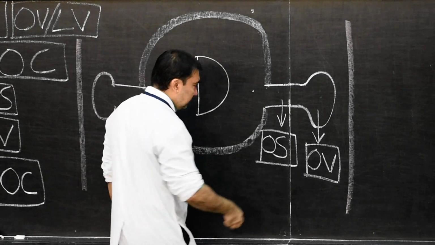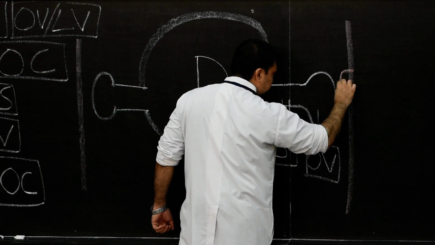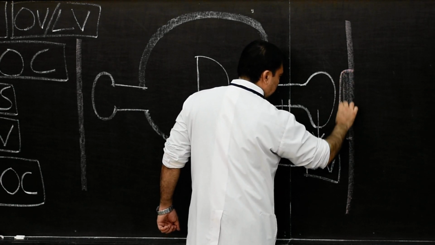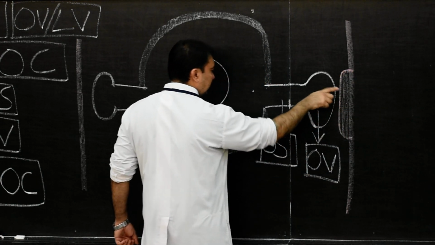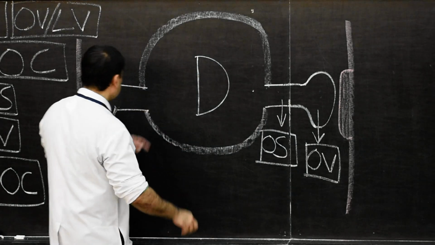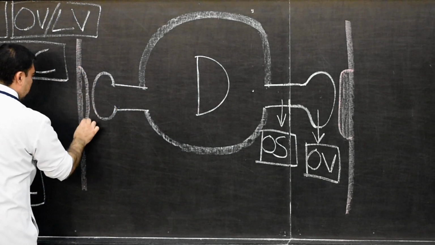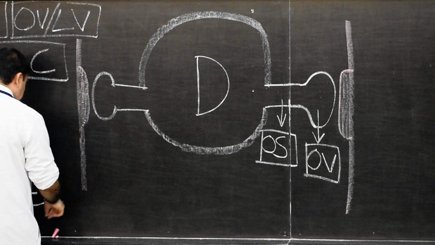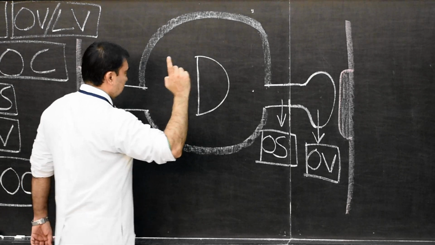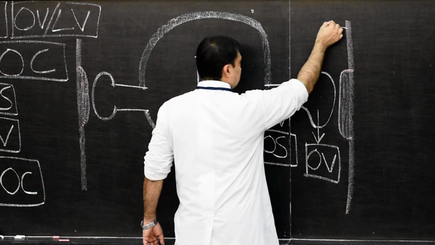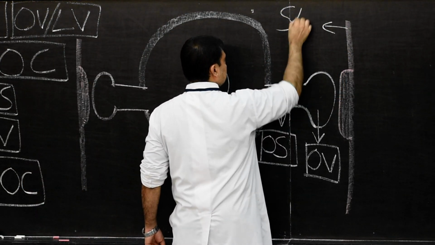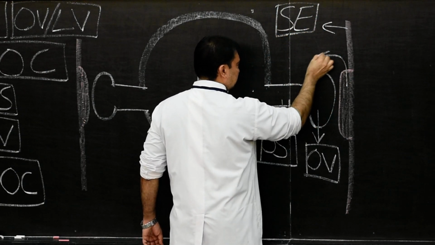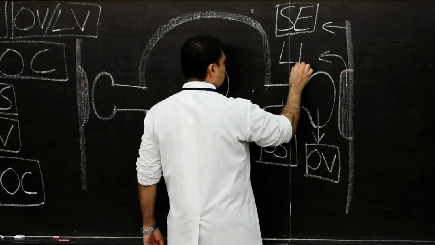So therefore, this lens placode, here I'll show you, will thicken from surface ectoderm which is covering the optic vesicle. Similarly on this side, if I draw here, this is the thickening of lens placode from surface ectoderm. So we need to mark down this structure as surface ectoderm, very important point, and this structure lens placode.